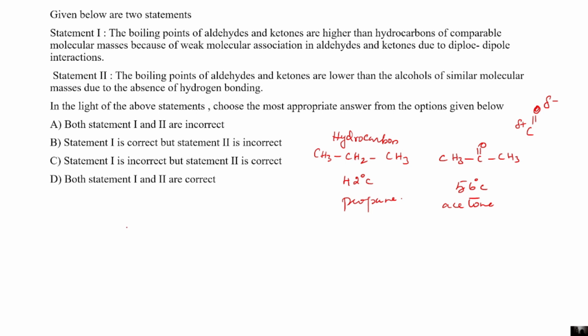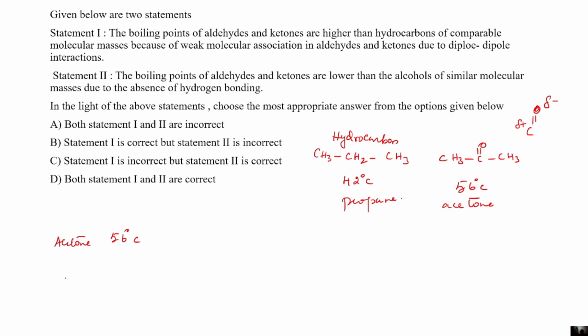And then statement 2. The boiling points of aldehydes and ketones are lower than the alcohols of similar molecular masses due to the absence of hydrogen bonding. This is also true. For example, again we are taking the example of acetone. Boiling point of acetone is 56 degrees Celsius.